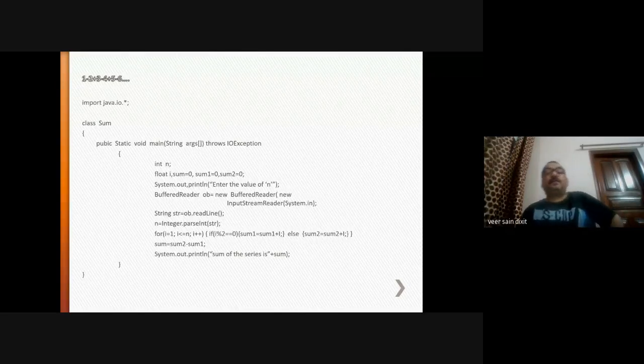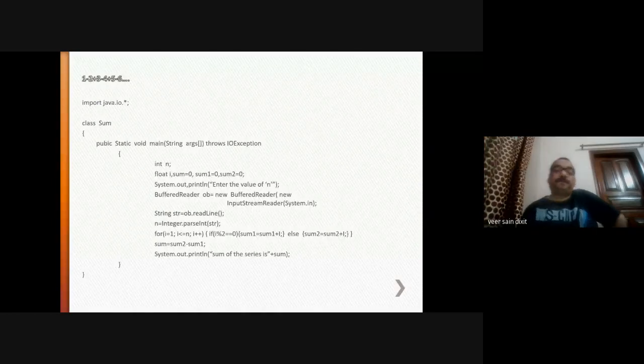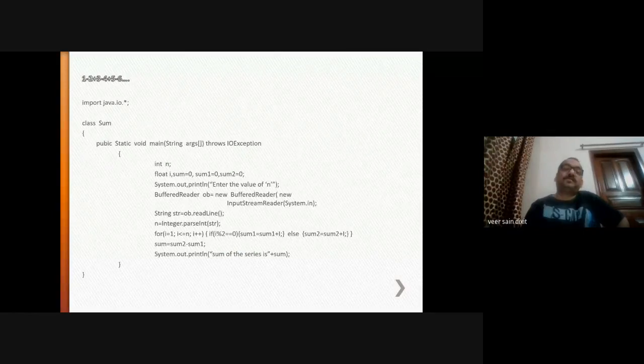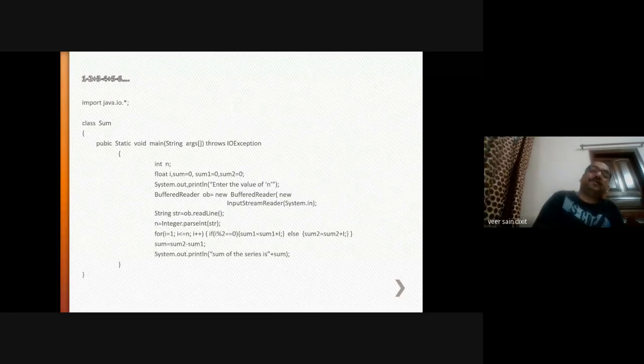Now, n is a variable. Through this variable, you will define up to what term you have to calculate the sum. Here, i, sum1, sum2 are the variables. Because it's evident from this series that if the sum of the odd numbers is sum1 and the sum of the even numbers is sum2, then sum1 minus sum2 will be stored into sum. That's why we have taken three variables: sum, sum1, sum2. Right? And the type of these variables is float. It means that they will consume 8 bytes of storage.